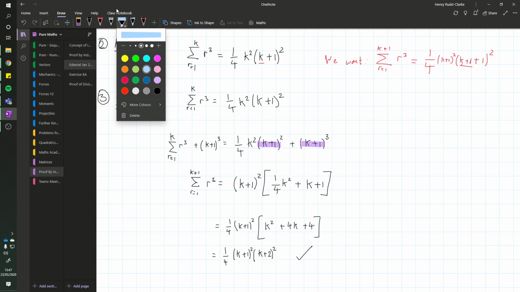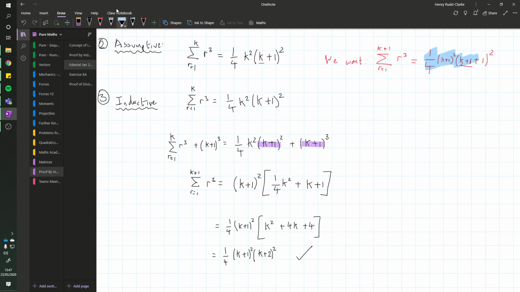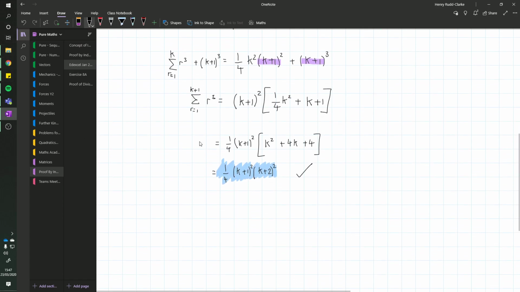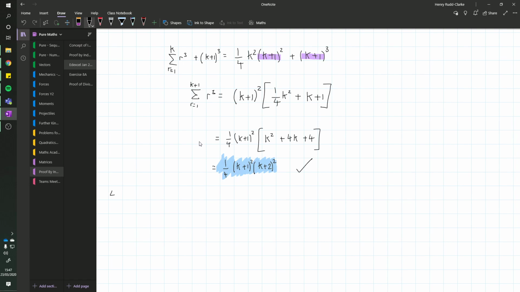So if we look up here, this bit and this bit is the same thing. So I've done it. So now I just make my statement. I say, all right, conclusion.